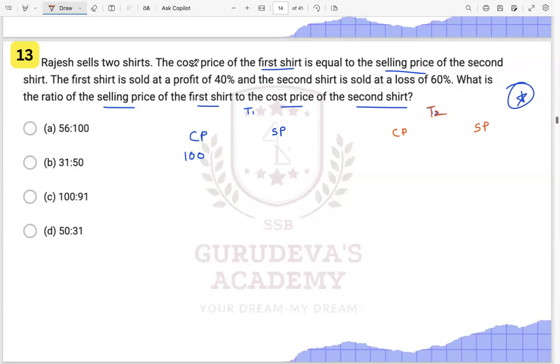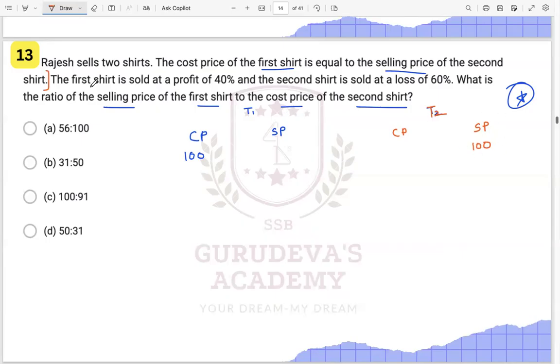So the cost price of the first shirt, that is 100, is equal to the second shirt's selling price, so this is also 100 over here. By this first equation, we can write cost price of first shirt is equal to selling price of second shirt.